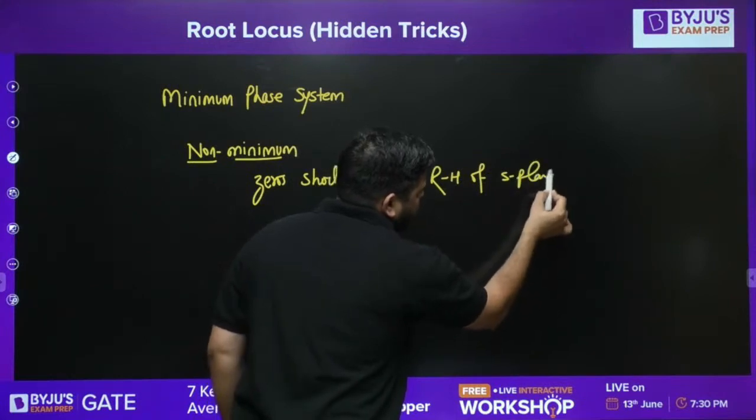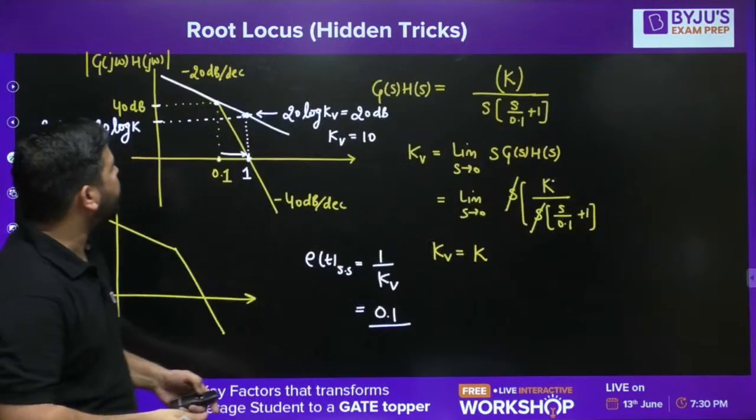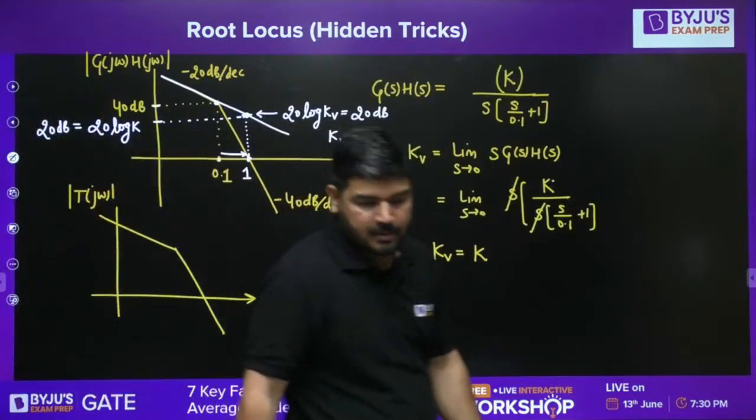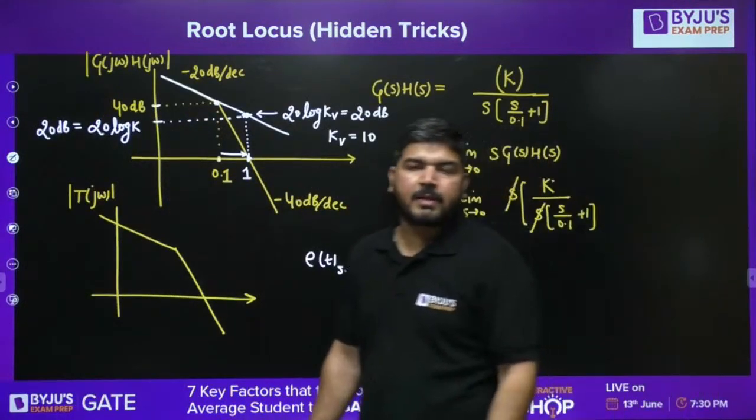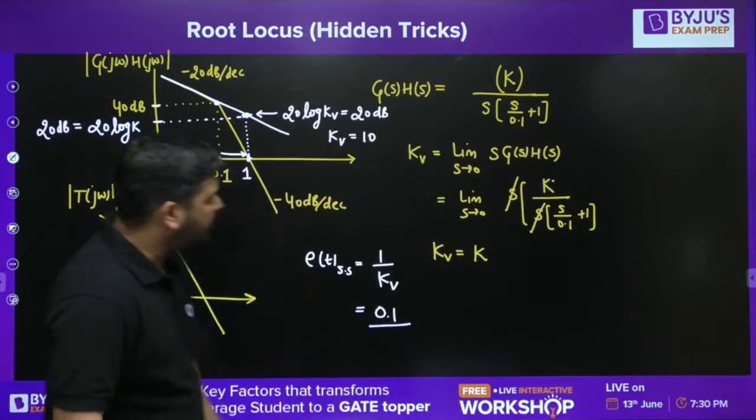Poles cannot be in the right half, because the system should be stable. G(s)H(s) must be stable. Then only you can apply this method. If the system is unstable, you can't apply this method. Okay, you have to be very careful.